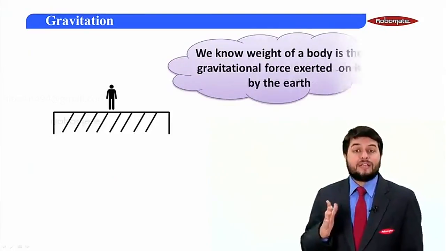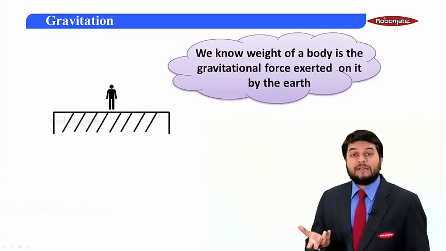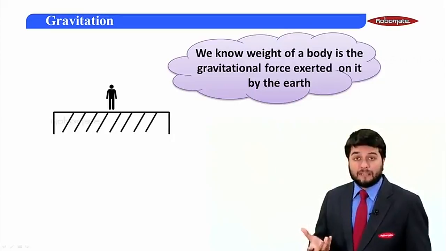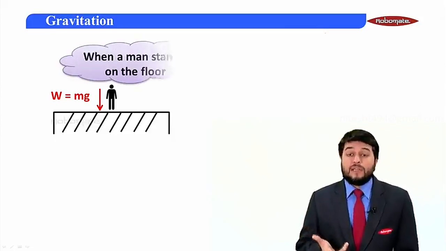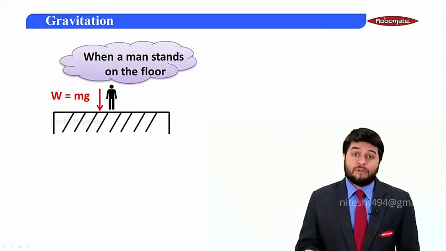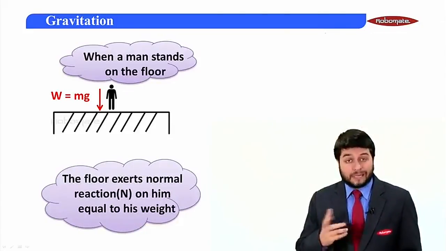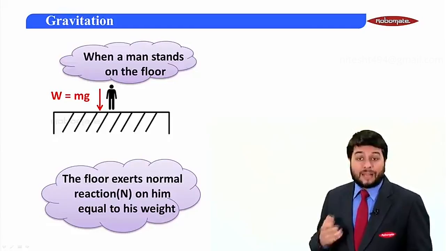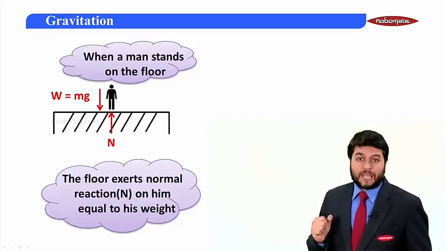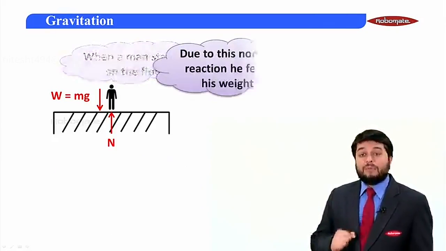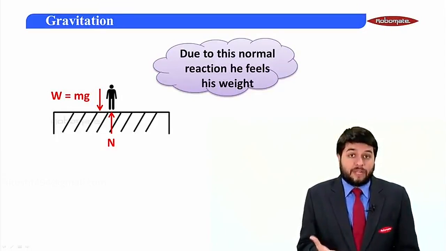Now if he is stationary and standing, the first thing which comes to our mind is the weight, which is nothing but the gravitational force exerted by the earth, which is acting downwards, given as mg. Also, since he is in equilibrium, he is standing on the floor, then obviously there must be an equal and opposite force balancing this weight. That is nothing but the normal reaction acting on him, which is equal to the weight but acting in the upward direction as shown in the diagram. Now because of this normal reaction, he feels his weight.